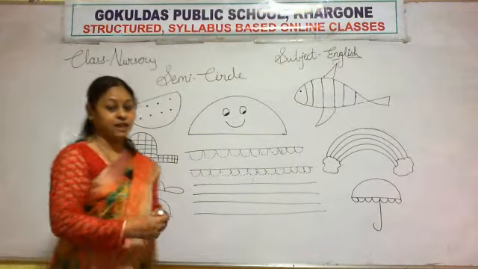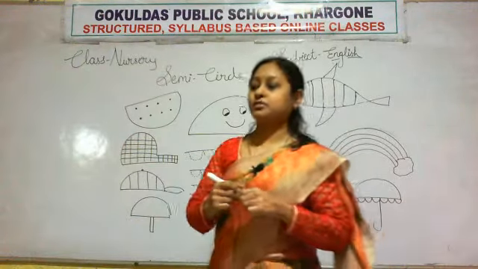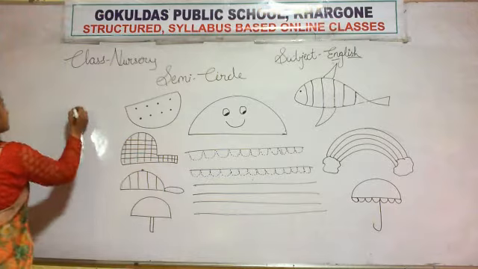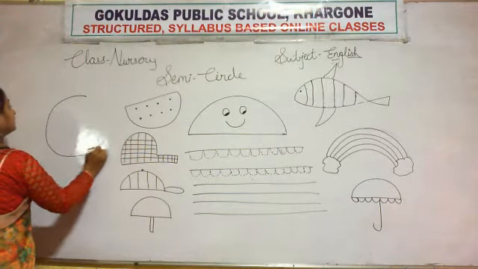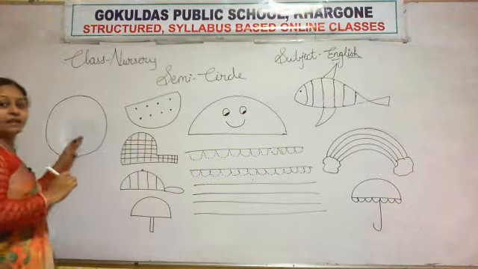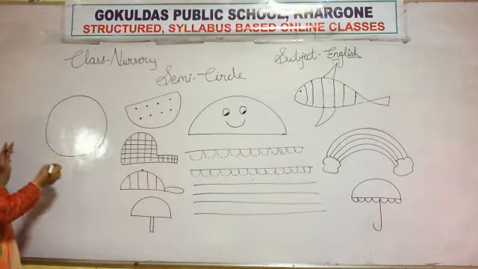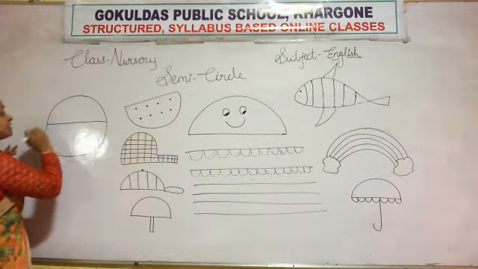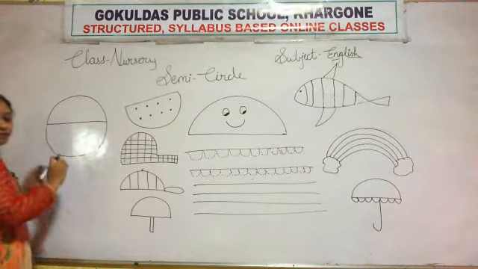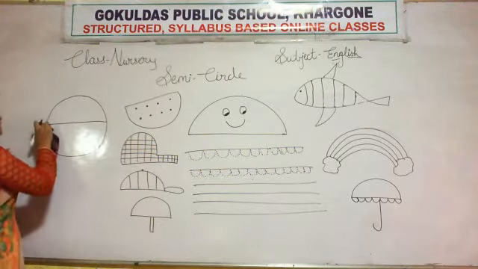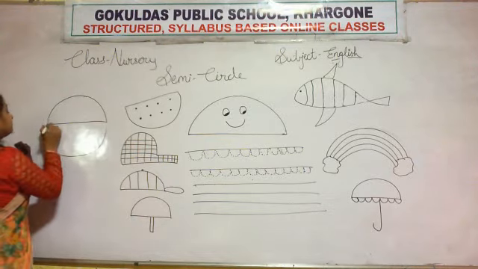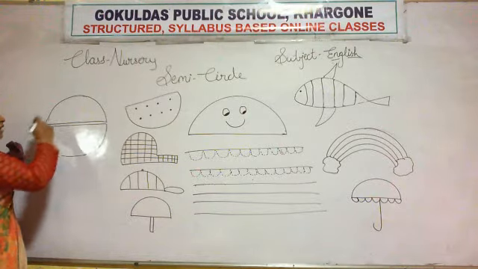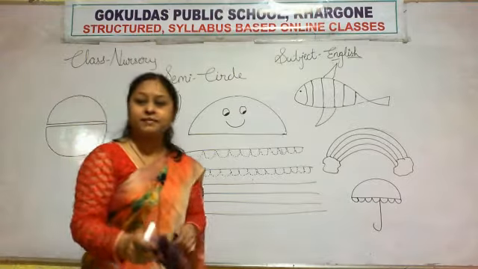Do you know what a semicircle is? No. So I will explain what a semicircle is. Look here. This is a circle. And when we cut half of the circle, it becomes a semicircle. When we cut this circle, it becomes half. This is a semicircle. The half of a circle is a semicircle.